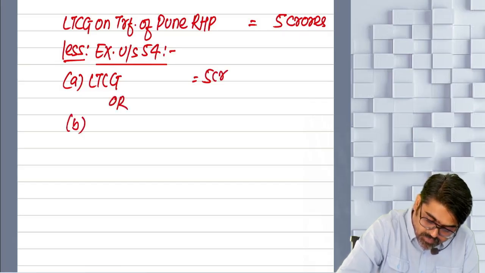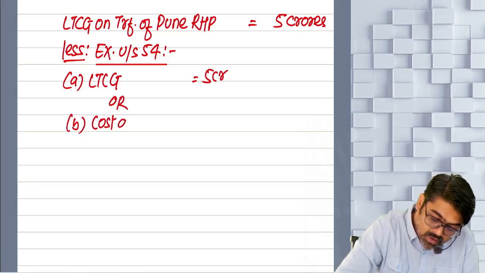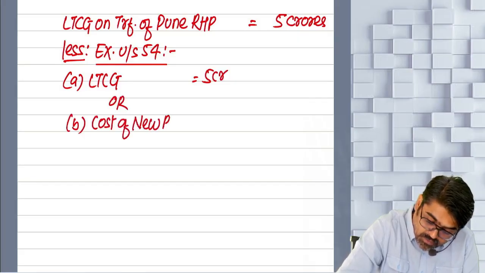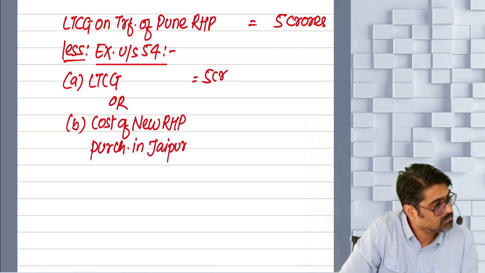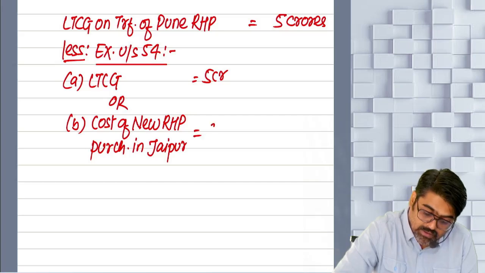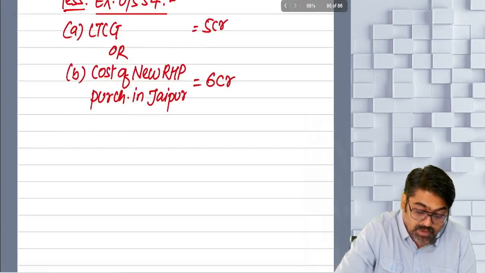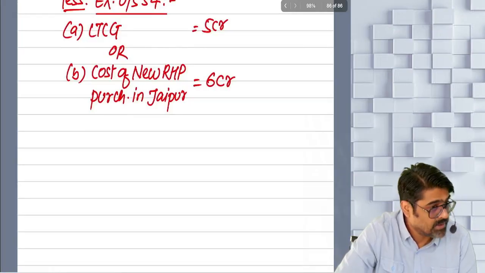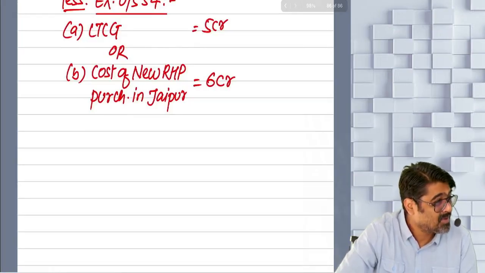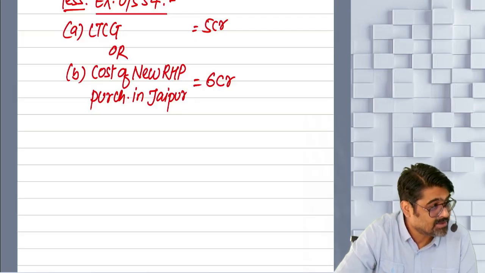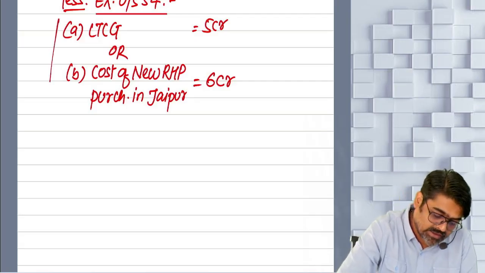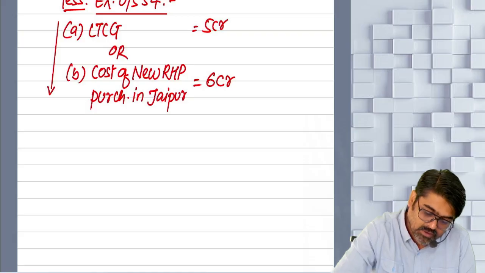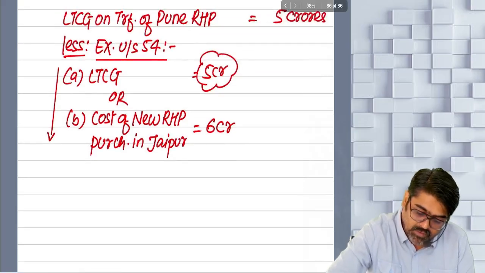Or B, cost of new RHP purchased in Jaipur. How much was that? I could have written UP also. But writing UP will not allow me to take more exemption. Writing Jaipur will allow me to take more exemption. So how much? 6 crore. 5 or 6, whichever is less. So tell me, 5 crores will be exempt.